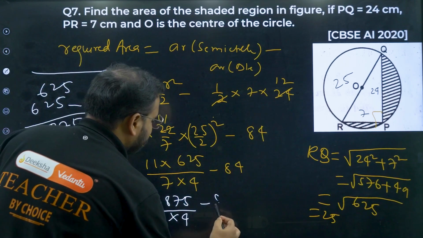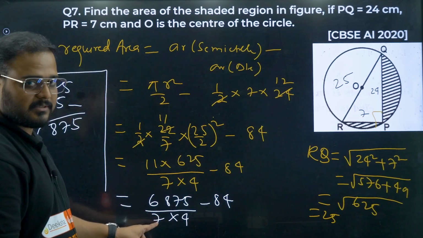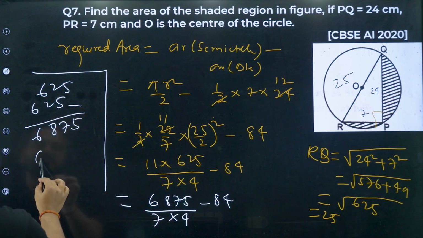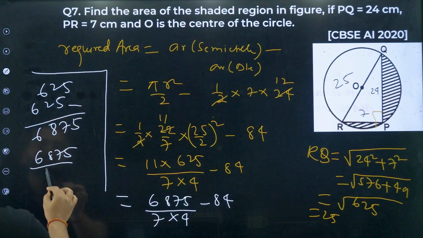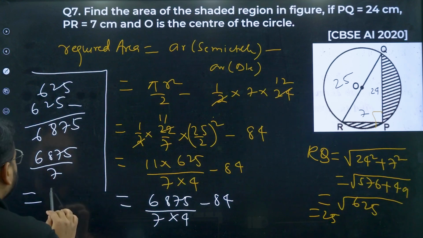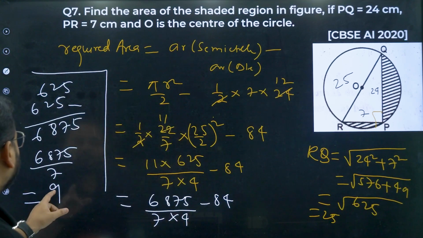Minus 84. Sir, very complicated? No, not complicated. Divide this by 7 once. Can we do it? Of course we can. Divide this number 6875 by 7. 7 9s are 63. Yes or no?